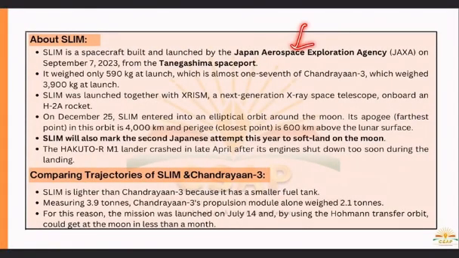So, we know that Japan Aerospace Exploration Agency, JAXA, built a spacecraft called SLIM, which will land on the moon. It was launched on September 7 from Tanegashima spaceport. This is basically the second Japanese attempt this year to soft land on the moon, because the Hakuto R M1 lander crashed in late April after its engine shut down during the